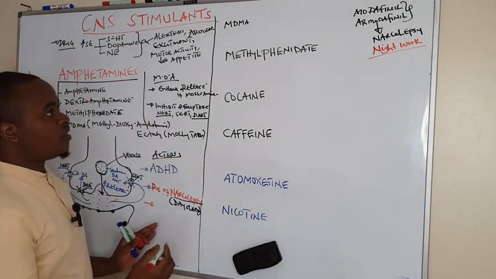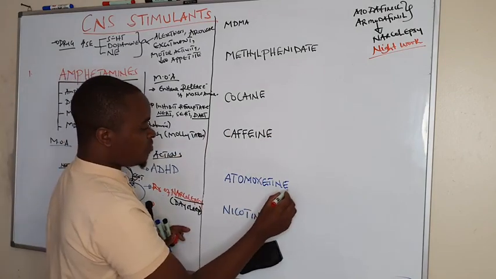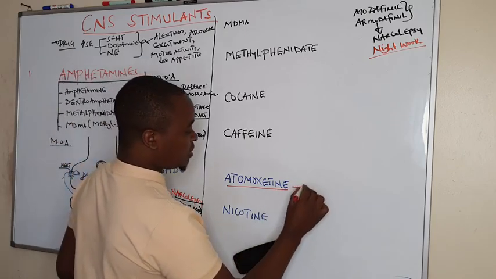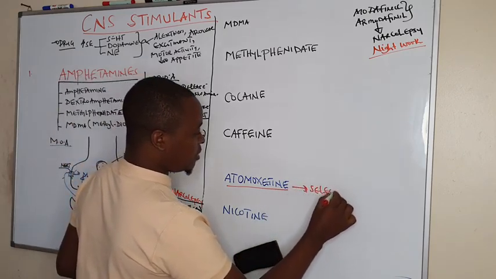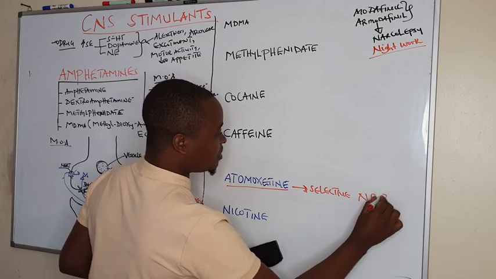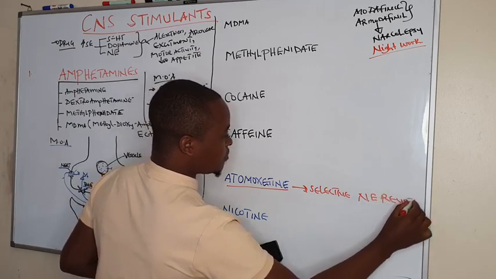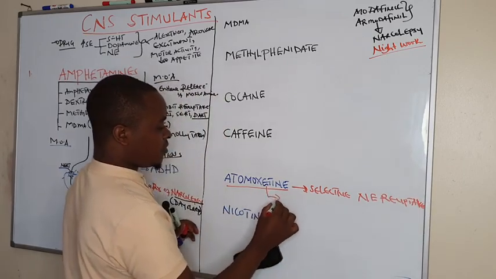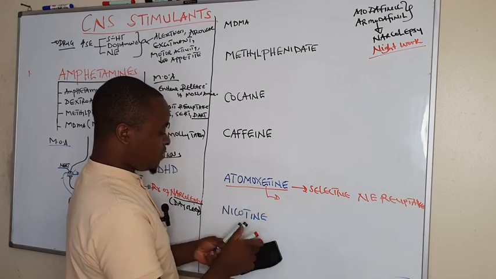And we shall see another good agent for treatment of narcolepsy, atomoxetine. Atomoxetine is a selective inhibitor of norepinephrine reuptake.